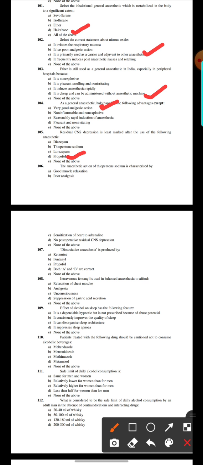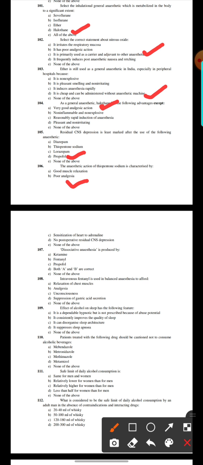106. The anesthetic action of thiopentone sodium is characterized by good muscle relaxation, poor analgesia, sensitization of the heart to adrenaline, no post-operative residual CNS depression, none of the above. Here the option number B, poor analgesia.